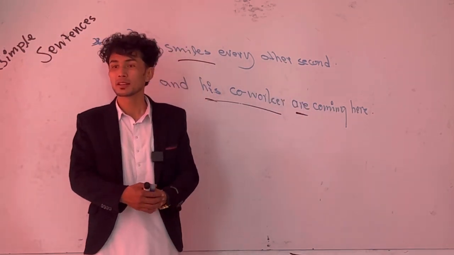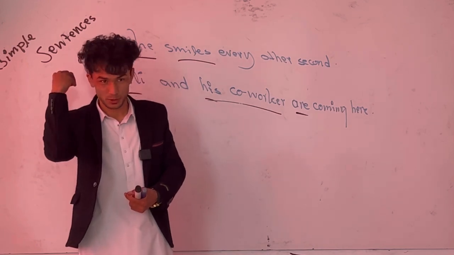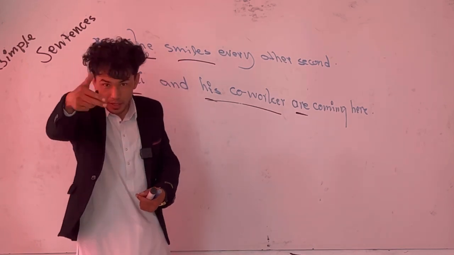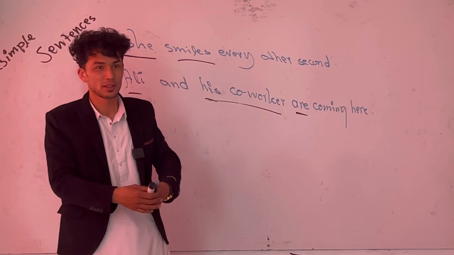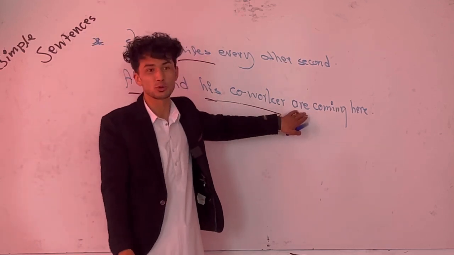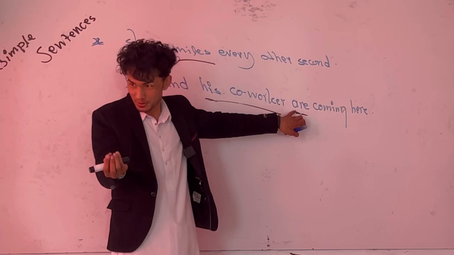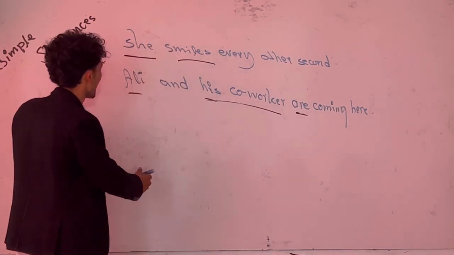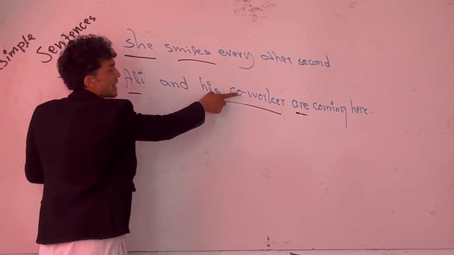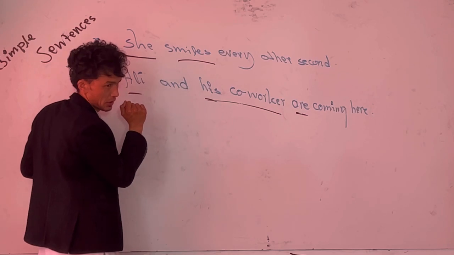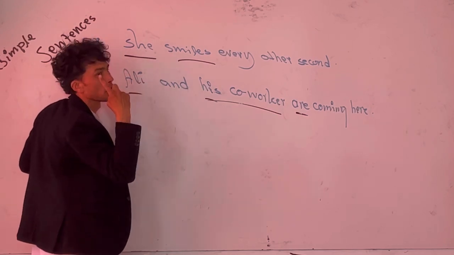For example, they were coming, past. Will be coming, future. Only the auxiliary changed. Count that verb, and don't count the other verbs. Understood? That is all. Ali and his co-worker are coming here. There are 2 subjects with one verb.